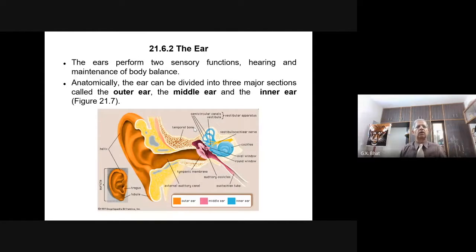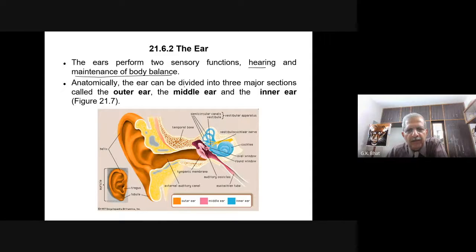Now let us move to the next important sensory organ, that is the ear. Our ear performs two sensory functions. The eye is concerned with only one function, that is visualizing, seeing. But the ear is concerned with two functions, hearing and maintenance of body balance. There are two functions, hearing and maintenance of balance.